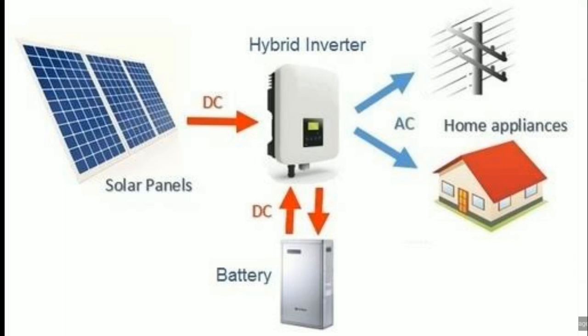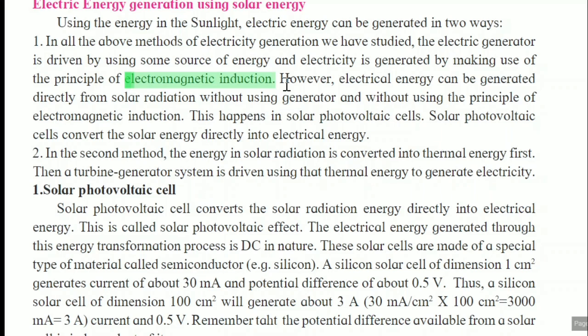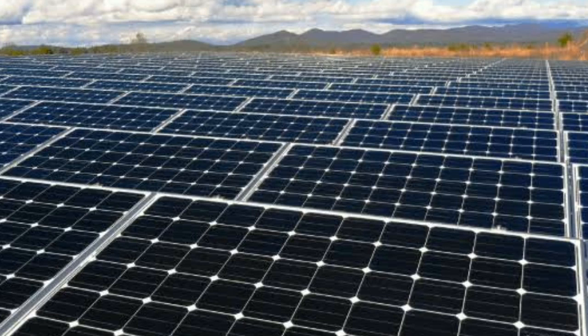All these techniques, whether it is a thermal power plant, or nuclear power plant, or natural gas burning, hydroelectric power plant, wind energy, in all these techniques the principle of electromagnetic induction works. On this principle, all these techniques are based. However, electrical energy can be generated directly from the solar radiation without using a generator and without using the principle of electromagnetic induction. Solar photovoltaic cells convert the solar energy directly into electrical energy.